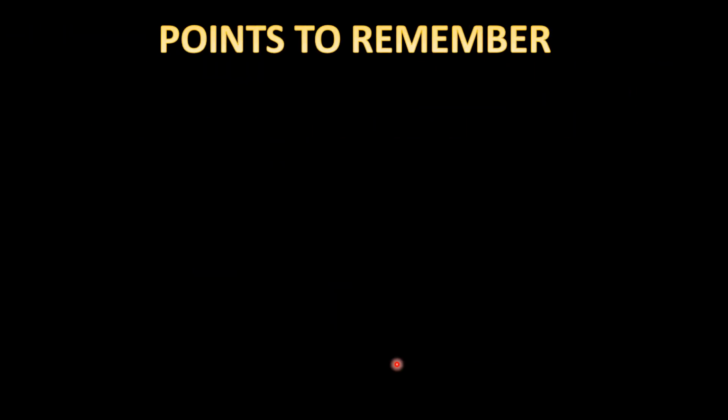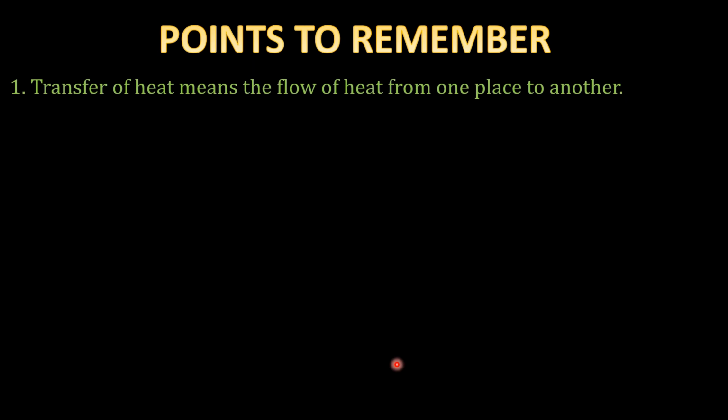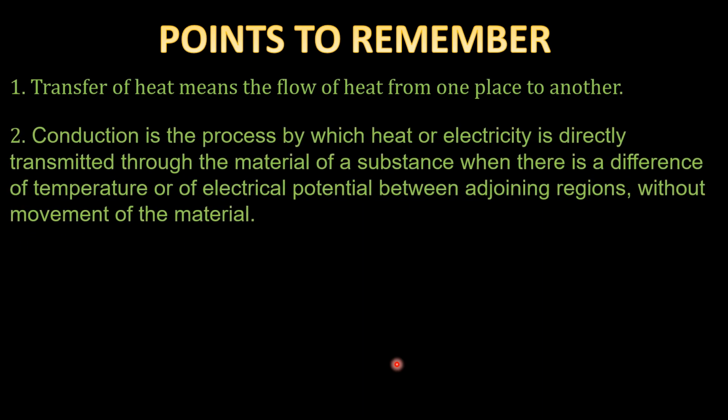Let us see points to remember. Transfer of heat means the flow of heat from one place to another. Conduction is the process by which heat or electricity is directly transmitted through the material of a substance when there is a difference of temperature or of electrical potential between adjoining regions without movement of the material.